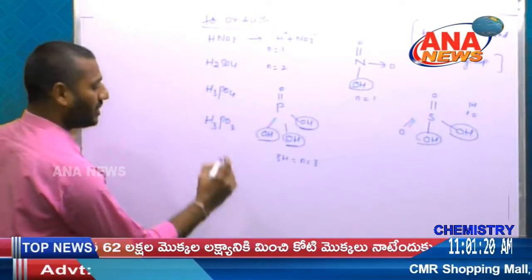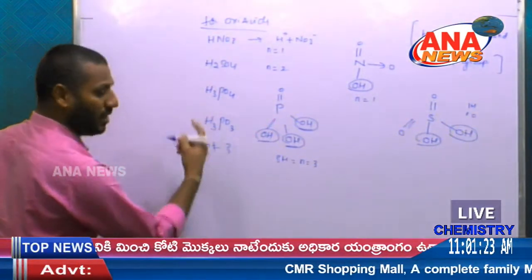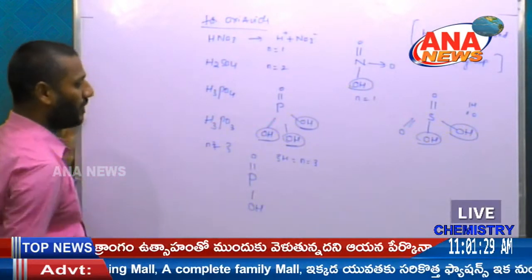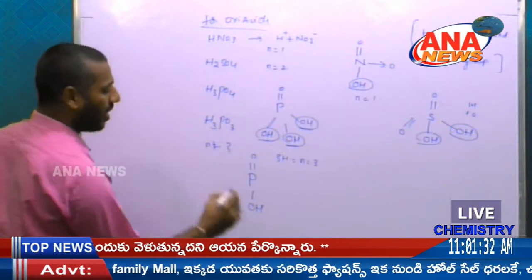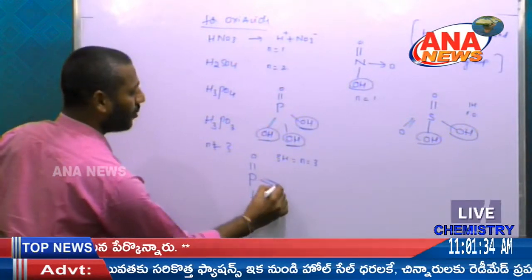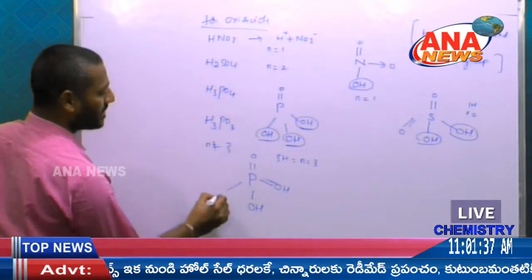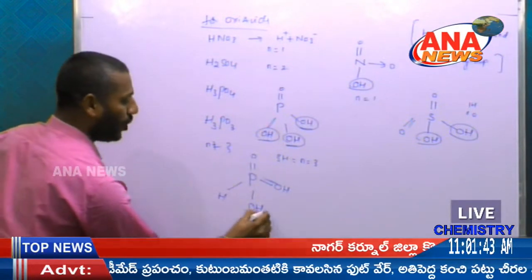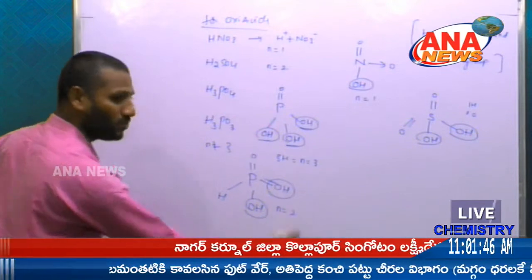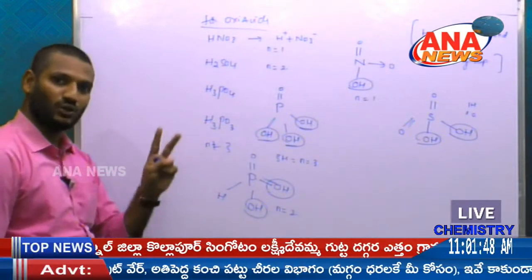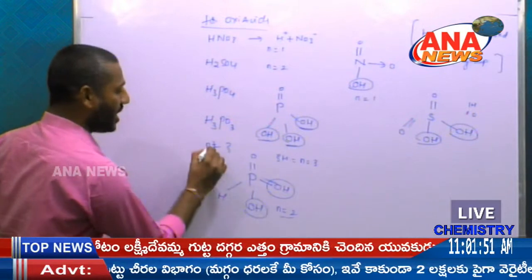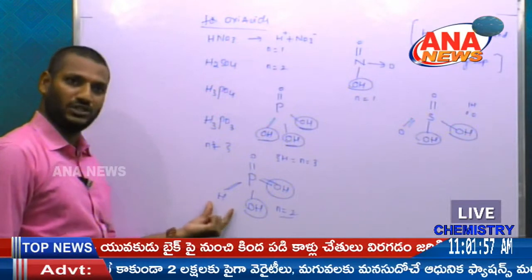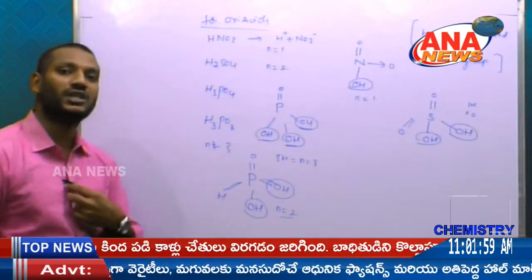But in H3PO3, the n value is not equal to 3 because the structure is a P double bond O group and P-OH. Of the remaining, only one oxygen can be written as OH and the one remaining is hydrogen, H3PO3. So in this molecule only the n value is 2, because there are only 2 OH bonds. So 2 OH bonds give 2 hydrogens, that is n factor is 2, not 3. Because this hydrogen can act as a reducing agent.